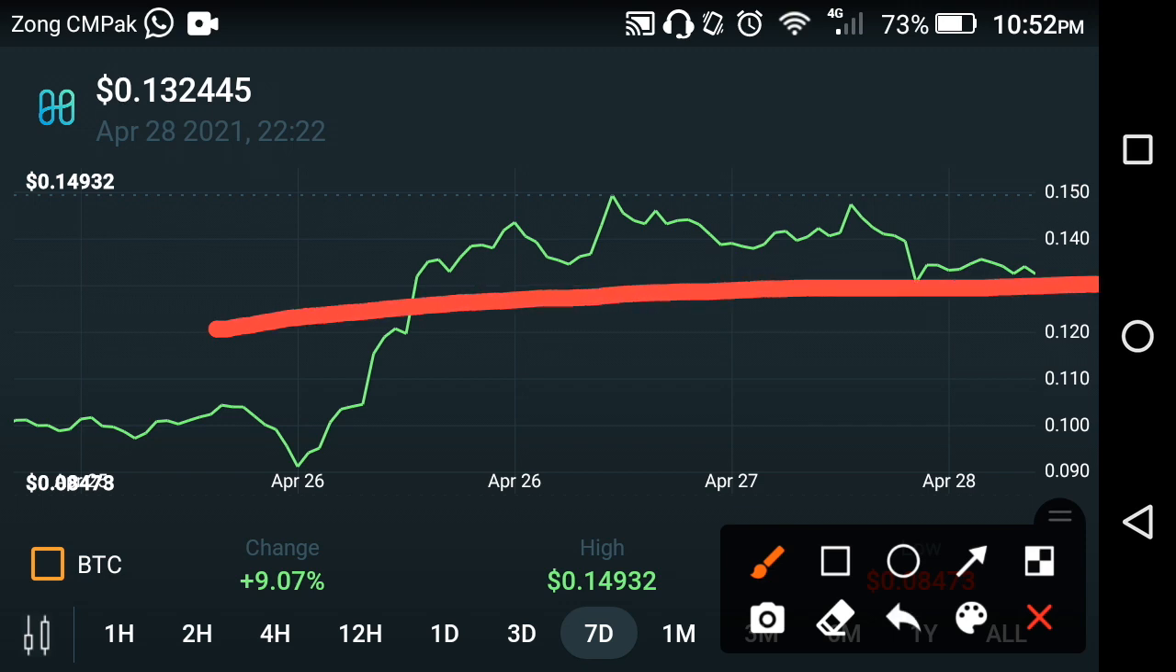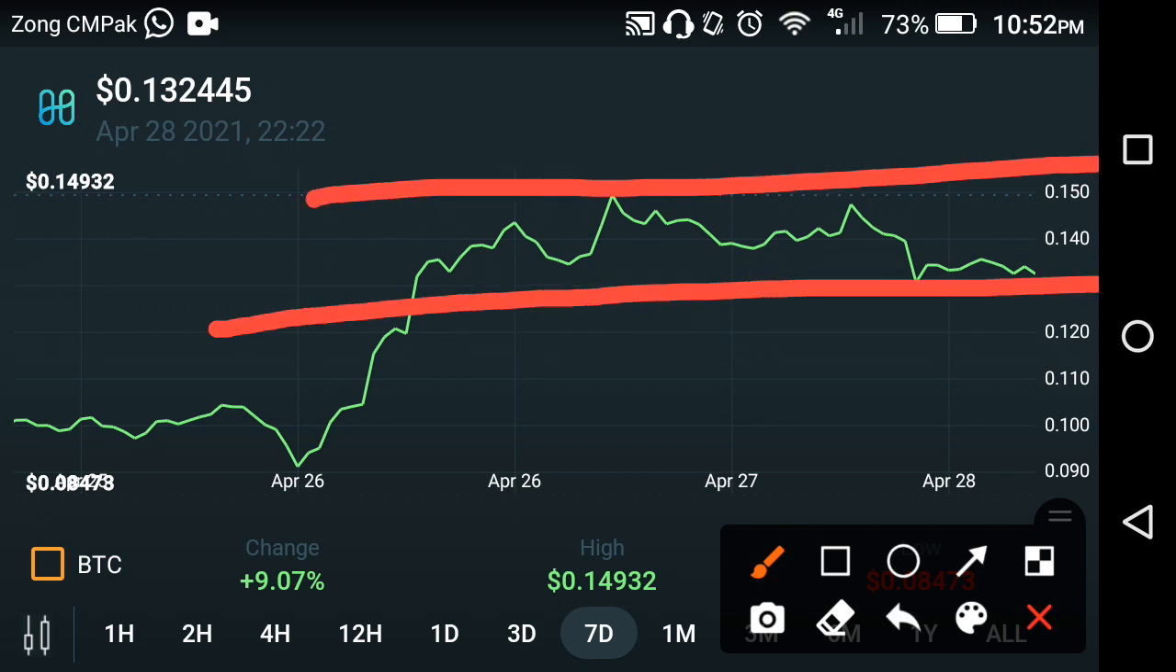Let's suppose that is a support line and that is a resistance line, friends. So I think that now they broke this support line and the support became resistance. As you know, when the support becomes resistance, that means a big dump occurs in this coin, friends. So the same process occurred in the Harmony One coin, friends.